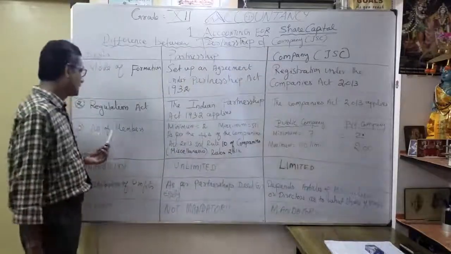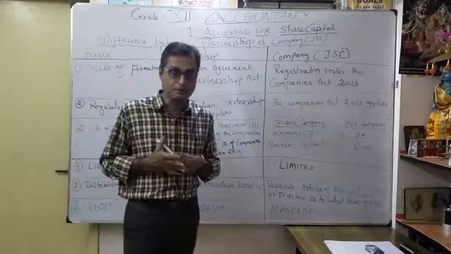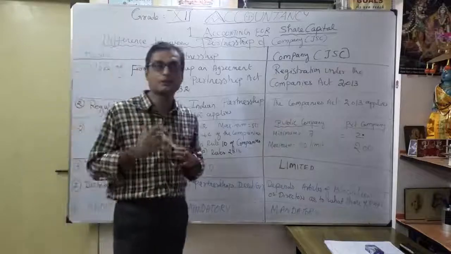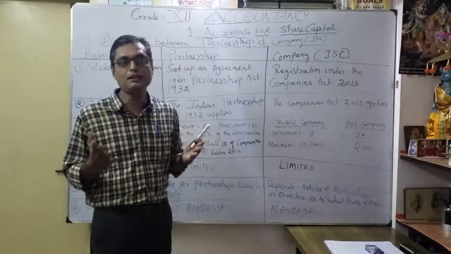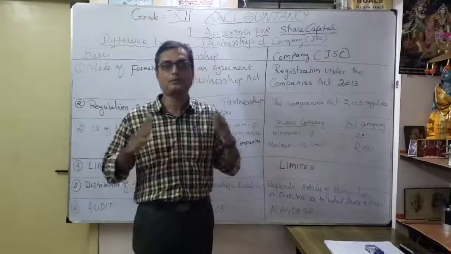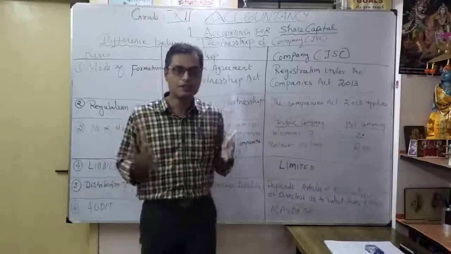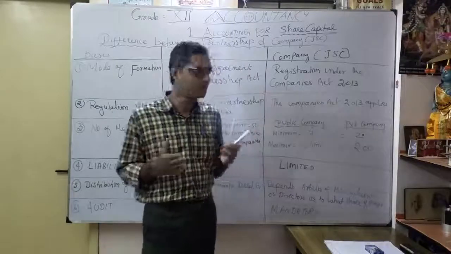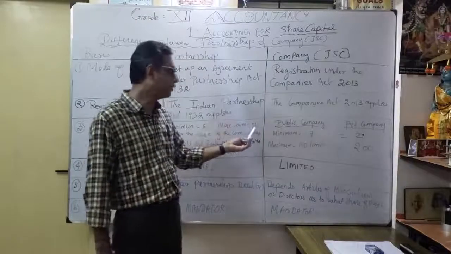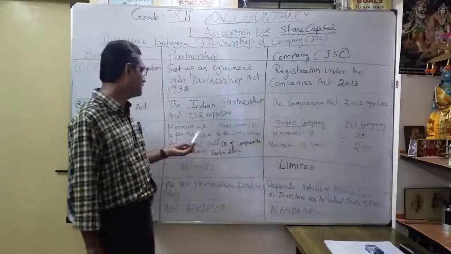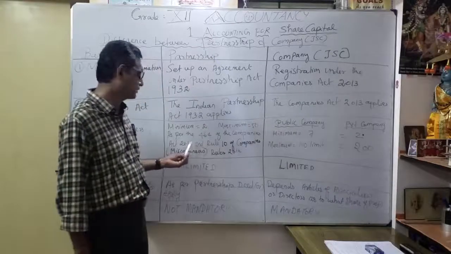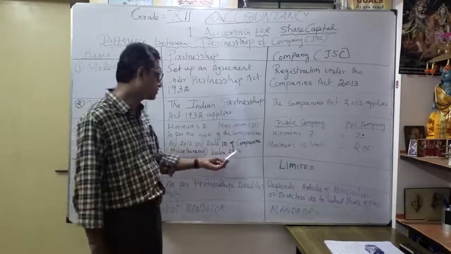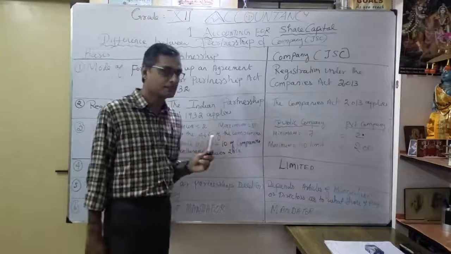The third one is number of members. Here you should be very careful in the comparison between partnership and the company. For a partnership, the minimum is 2 persons. Any 2 members, or more than 2, you can create a partnership as partners. Otherwise it's not a partnership. A single person means a sole trader, sole proprietor. So as a partnership, minimum 2 persons. What is the maximum? 50. As per Section 464 of the Companies Act 2013 and Rule 10 of the Companies (Miscellaneous) Rules 2014, they mention the maximum is 50. So minimum is 2.